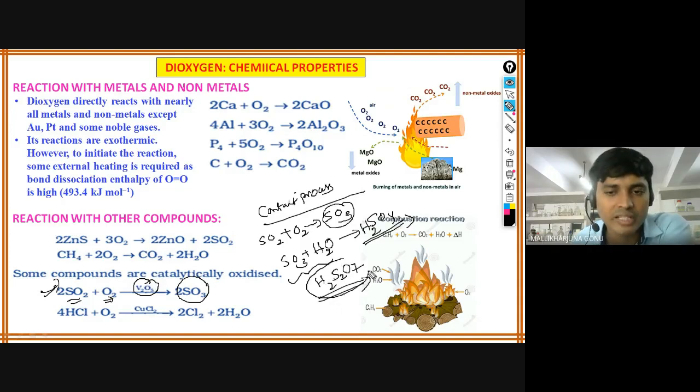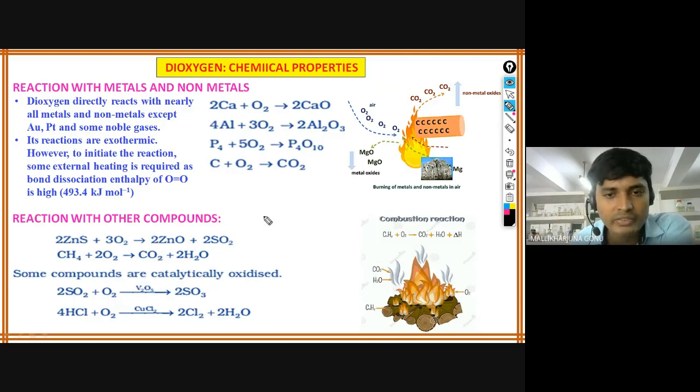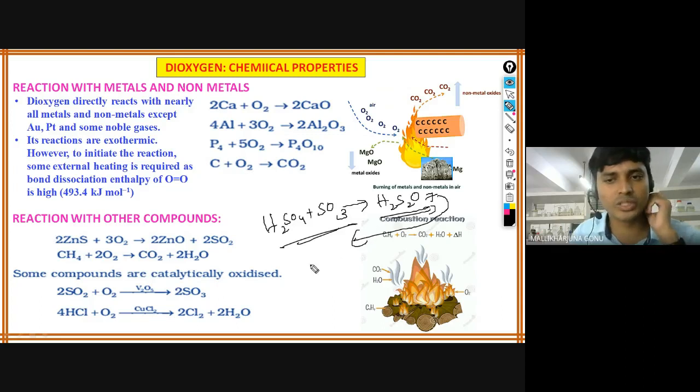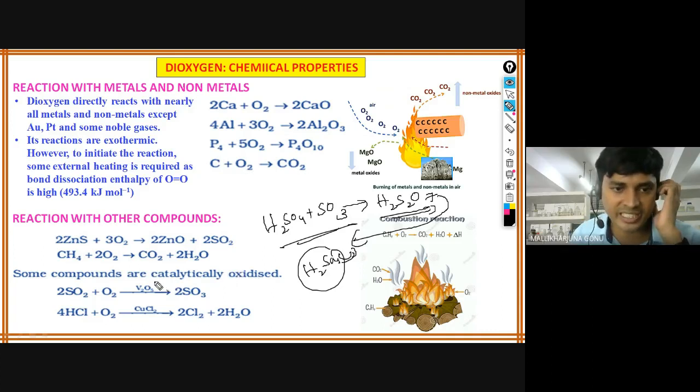How this H2S2O7 is forming, that you check. When sulfuric acid is there, and the sulfur trioxide is forming, both together will form H2S2O7. Okay, so that's how this oleum will be used for the further decomposition to sulfuric acid. All the steps are given in the textbook, and you learn all the steps for the contact process. In which condition this catalyst is very important? Vanadium pentoxide. Different steps are there with the diagram, just go through that.